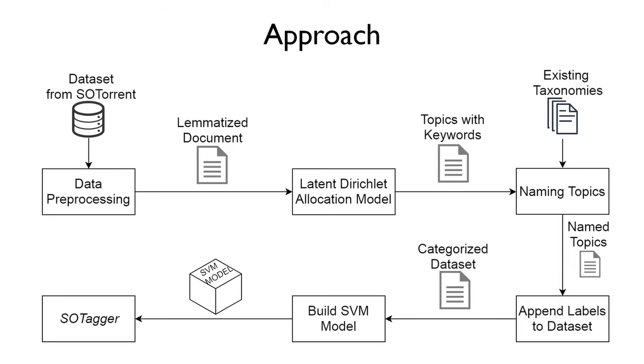So we then designed an SVM model and pipelined it to a calibrated classifier CD to get prediction probabilities. This model that we developed was integrated with the frontend to develop SOTagger. So SOTagger was developed as a plugin to Google Chrome. It runs on Stack Overflow. It goes to the questions.